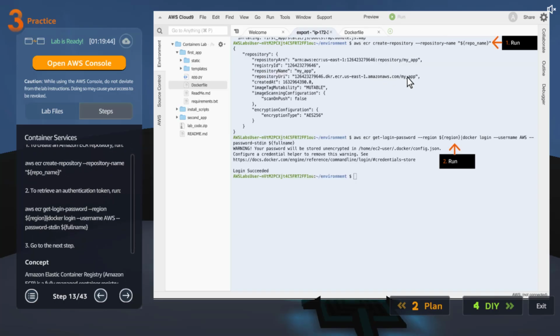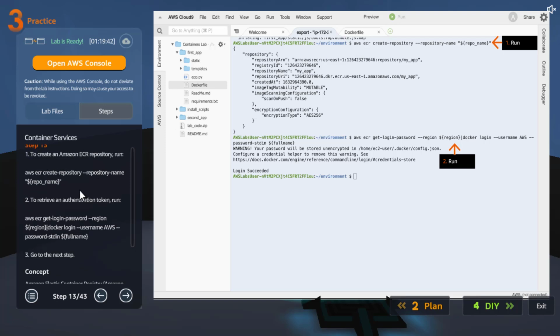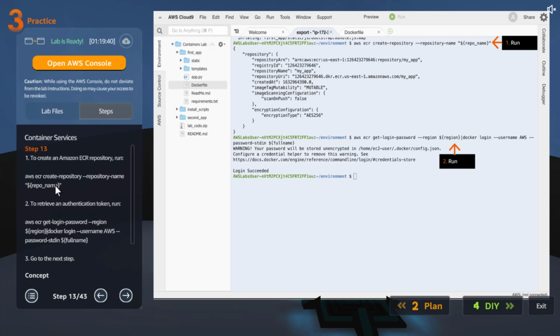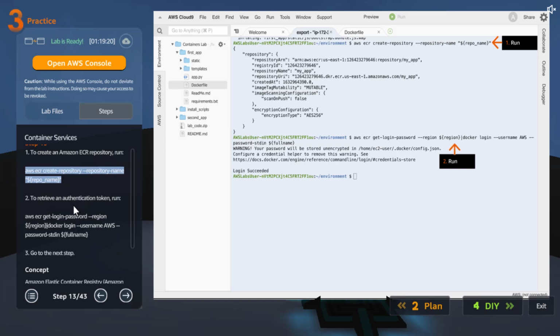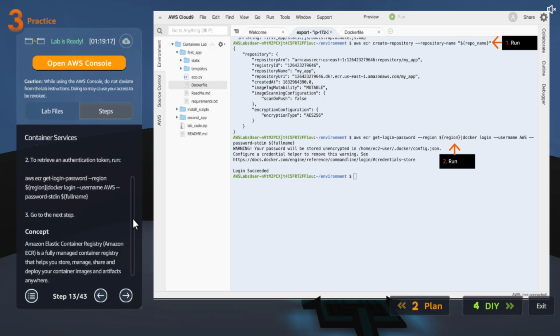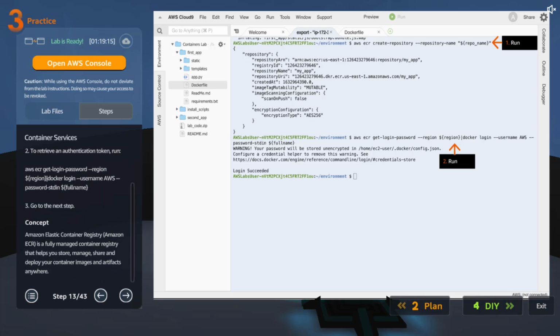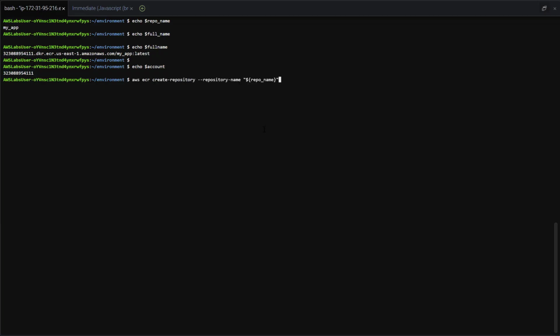Once we do that, run this particular command. So let me copy. We are just going to use AWS CLI to run the ECR command, telling it to create repository, and the repository name, since it's parameterized, we are passing that. Then we are getting the login password using ECR again, to retrieve an authentication token. We'll come back to that in a minute. First of all, let's do this.